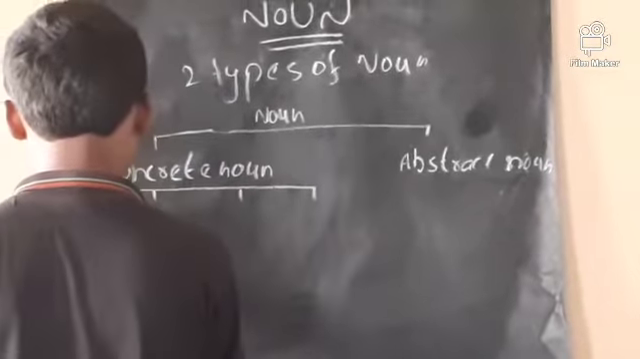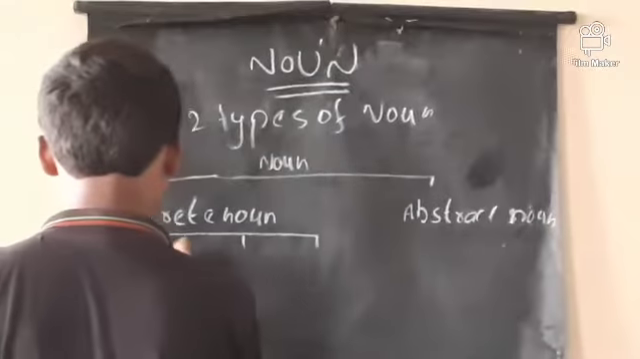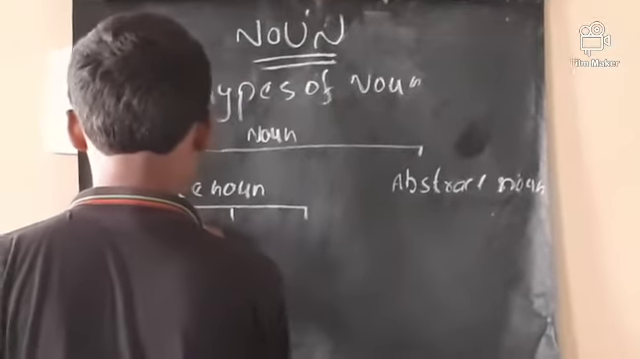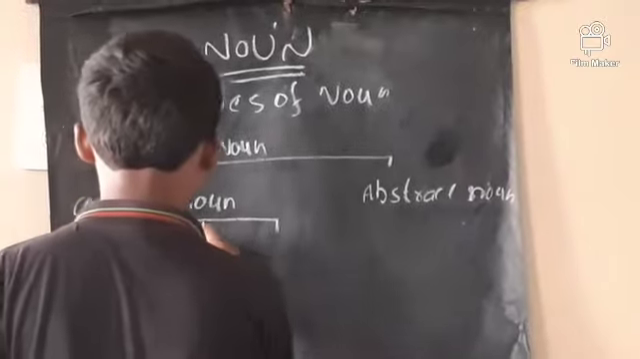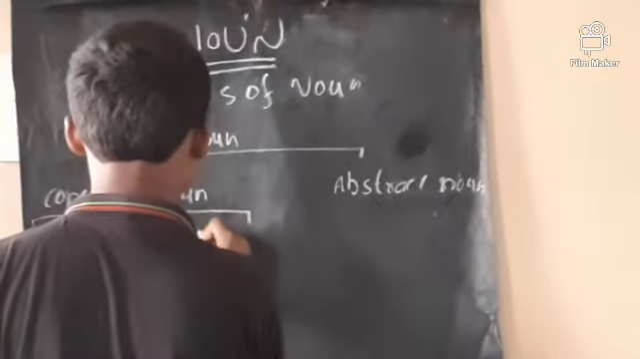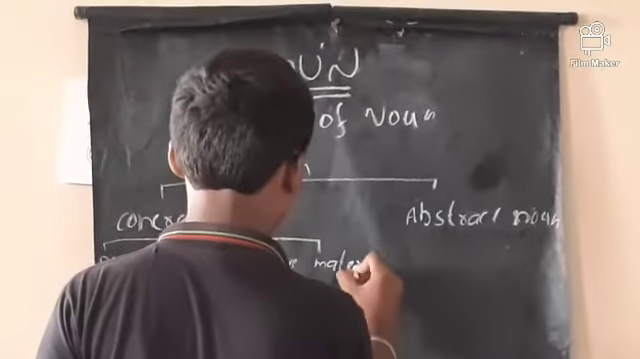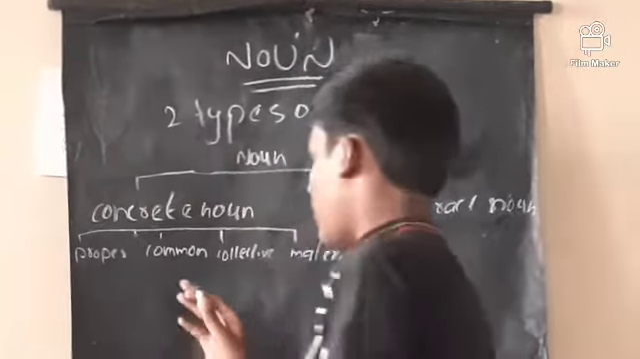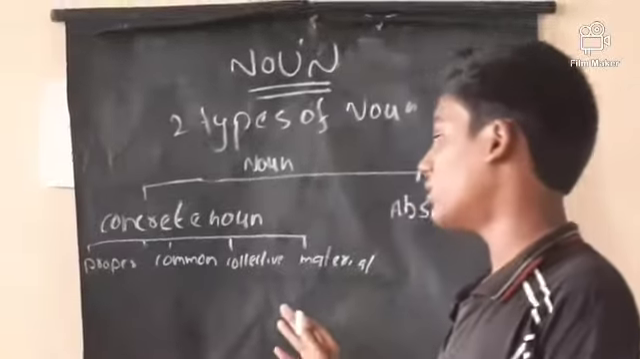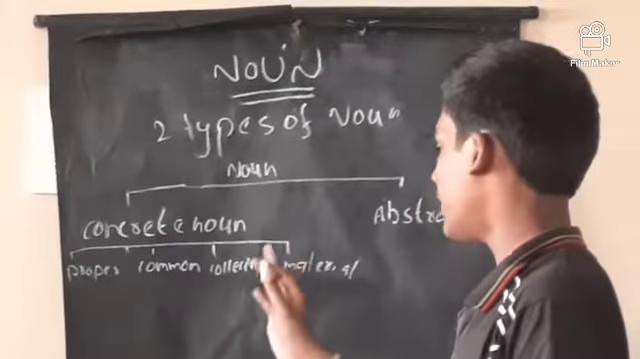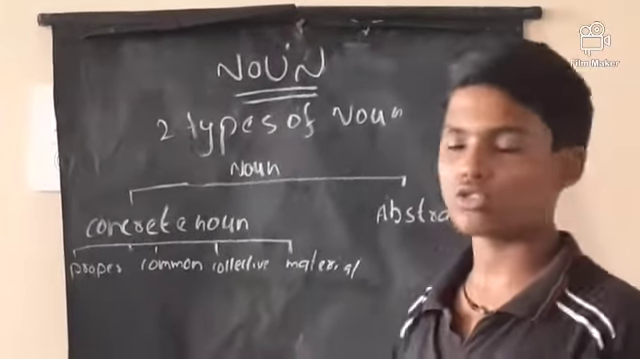First one is proper, common, collective, material. There are four types of concrete noun: proper, common, collective, material. These are also nouns only.